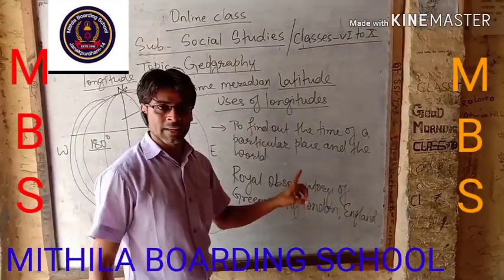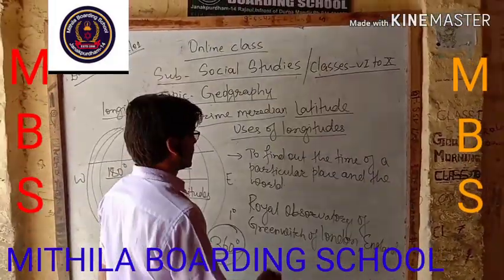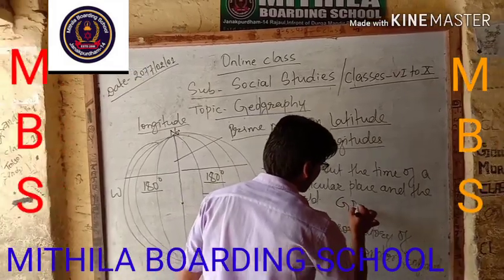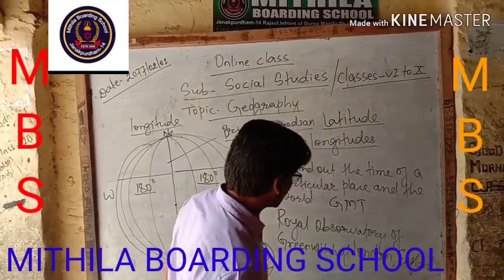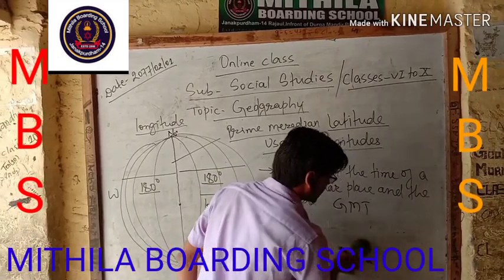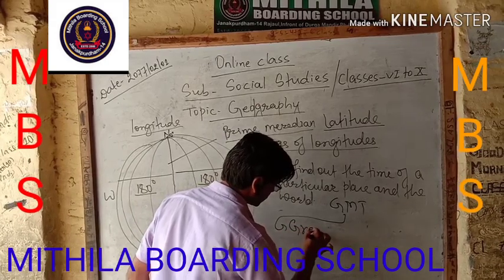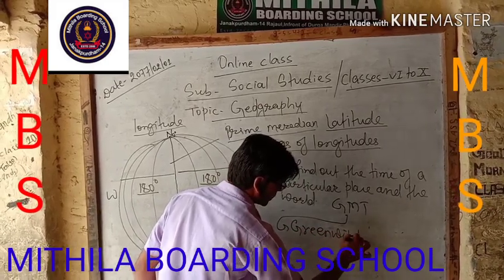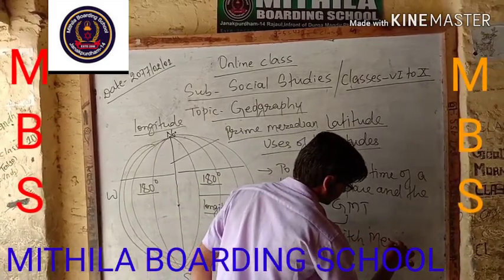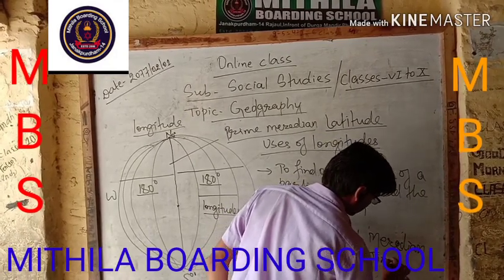This place's time is known as GMT. What is the full form of GMT? Greenwich Meridian Time.